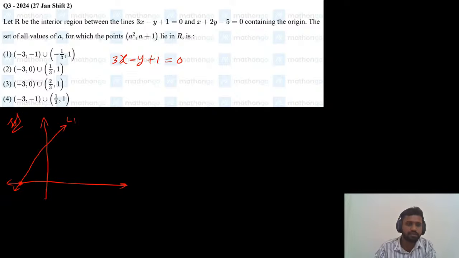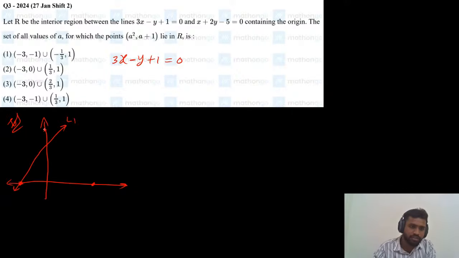One more line: on the x-axis, y will be 0, so x is 5, the point (5, 0). On the y-axis, x will be 0, so if you put x as 0, y equals 5 by 2. So the point 5 by 2 will be here.